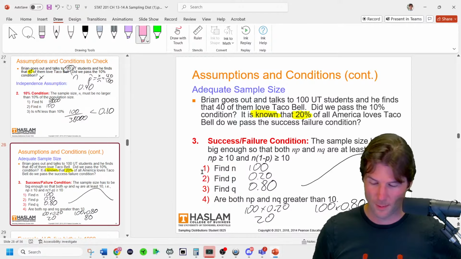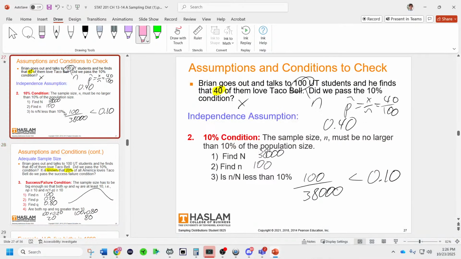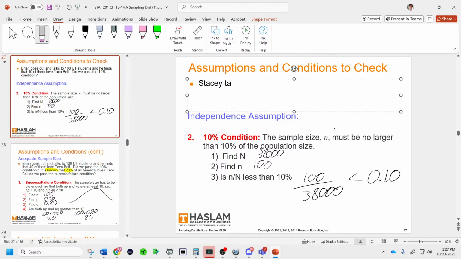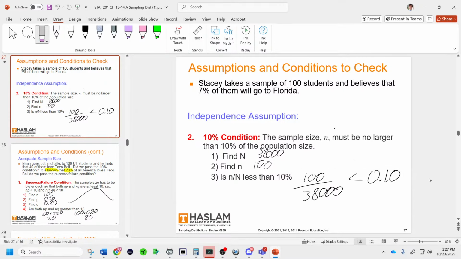Well, her sample of 100 is less than 10% of the population.